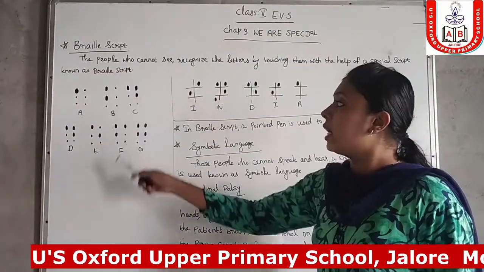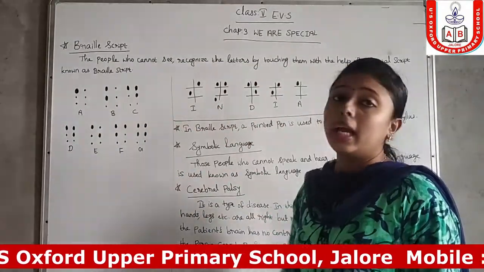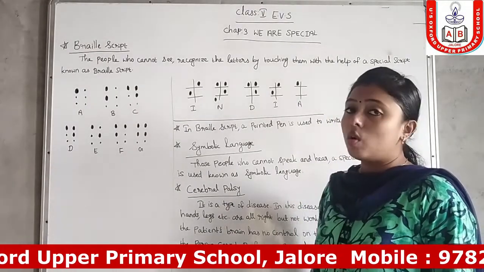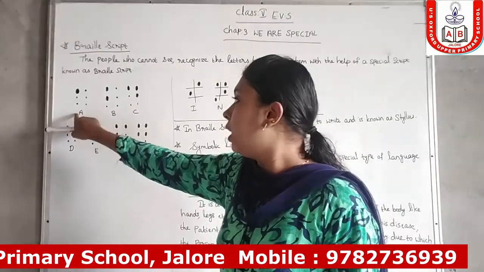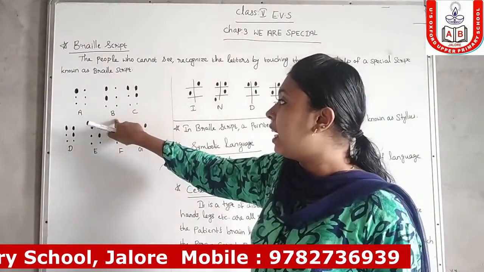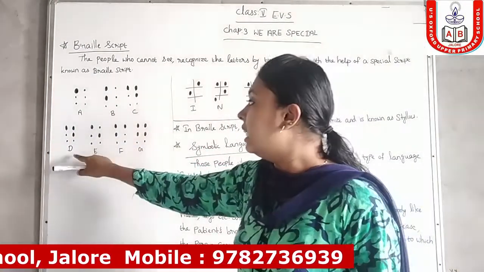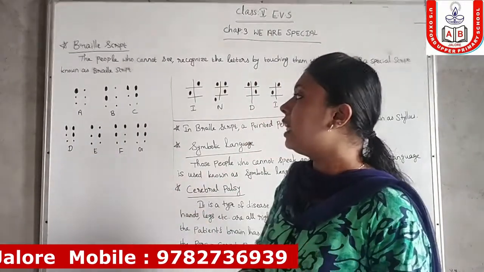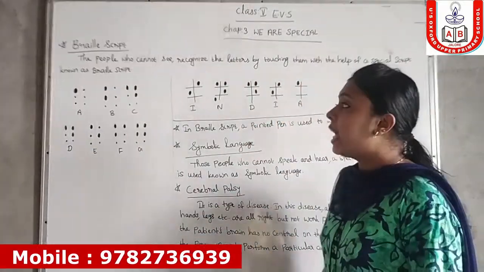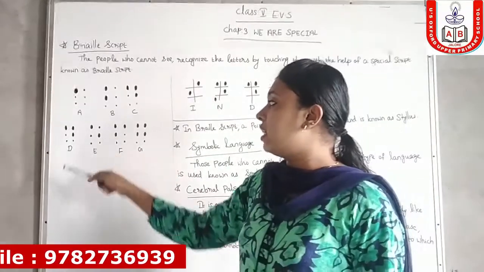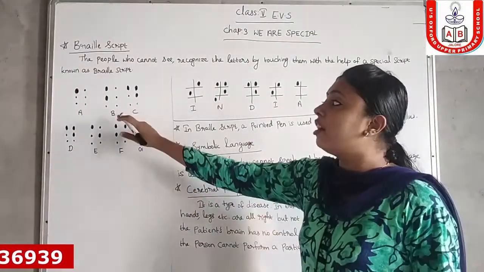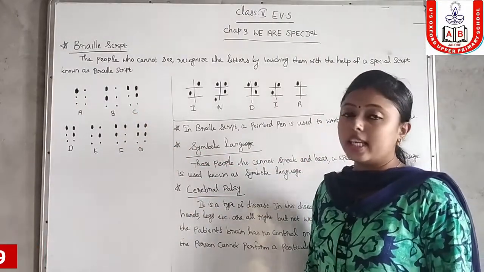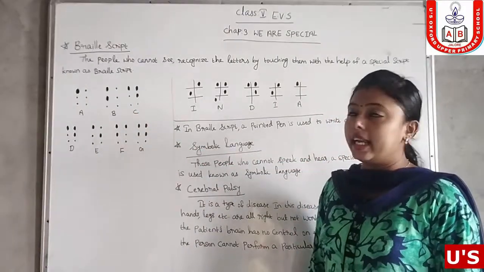In every letter there are 6 dots. A is written like this in Braille script, and B is written like this, C like this, D, E, F, G. All the letters are represented like this in dot form.